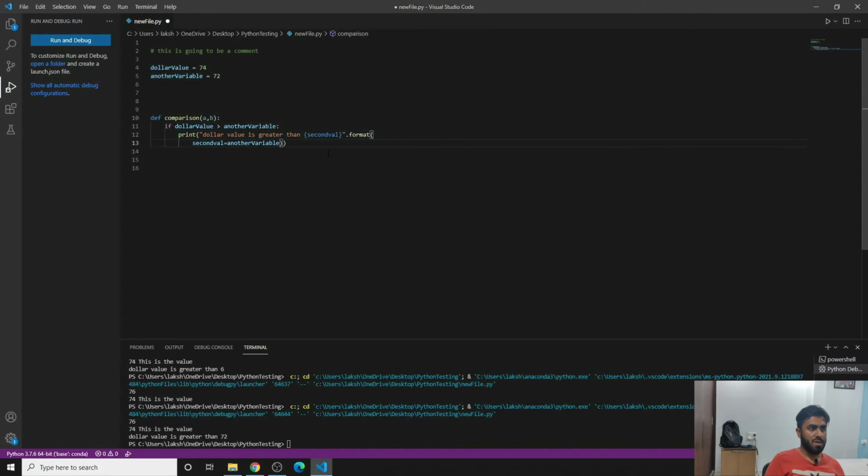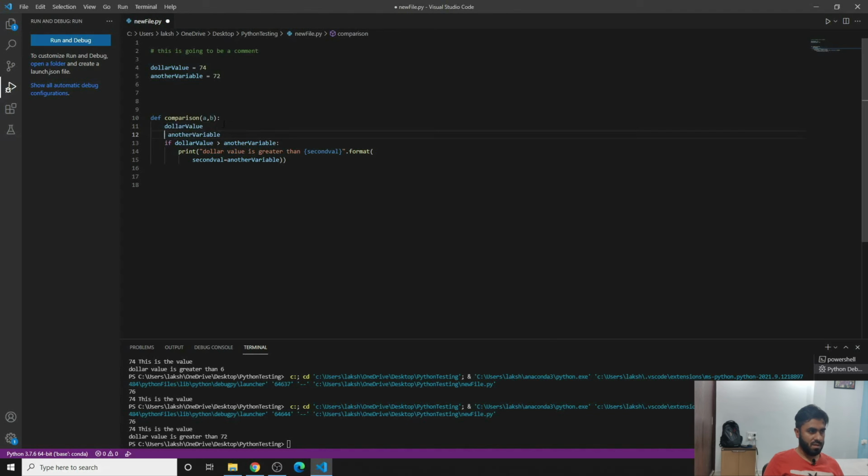So the moment what we have to do is provide a and b. So a equals dollar value, and then b equals another value. Or it should be reversed.